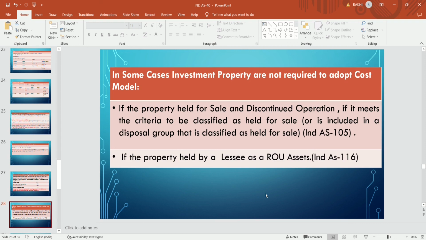In some cases, investment properties are not required to adopt the cost model. That is, if the property is held for sale or for discontinued operation and meets the criteria, then it is treated under Ind AS 105 and not under investment property, and it is classified as held for sale. And for property held by a lessee as a ROU asset, there is a separate standard, that is Ind AS 116. Then they will not adopt the cost model.